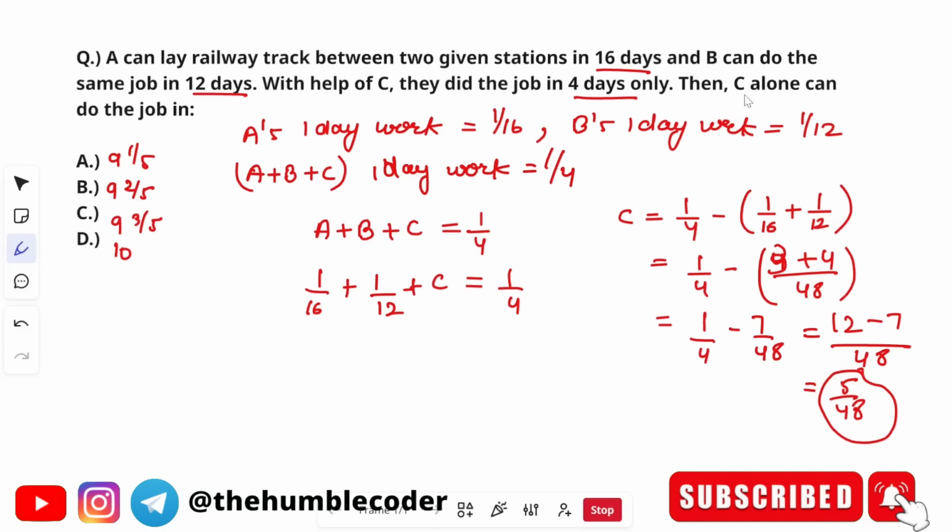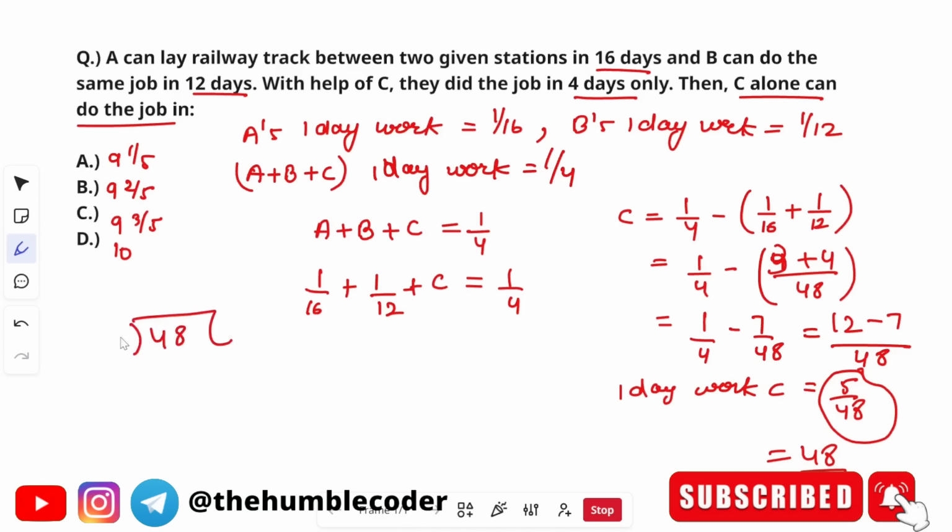We have to find out in how many days C alone can do the job, and I have already explained in one of the previous questions that if you are given the one day work of anyone, okay, one day work of C, then the total days C needs will just be the reciprocal of it. So the correct answer will be 48 by 5 and not 5 by 48. Okay, so you have to reciprocate it, but you can see we do not have options as a fraction like this. What we will do is solve it further.